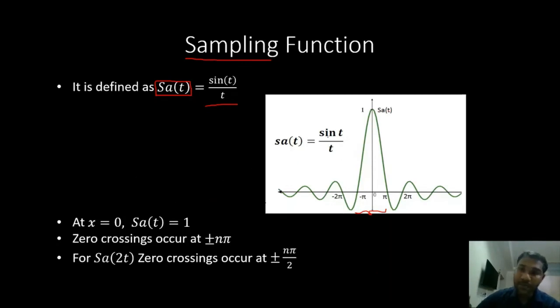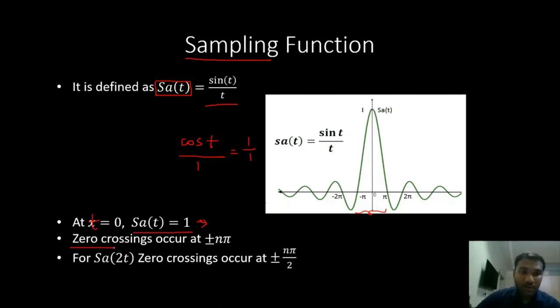So how do we get this? Sampling of t is sin t by t. Sin 0 by 0 is the 0 by 0 undefined form, so we'll apply L'Hospital's rule. If you apply L'Hospital's rule, this becomes cos t divided by 1. Now when t is equal to 0, it becomes cos 0, which is 1, divided by 1. So sampling of t is 1 at t equal to 0.